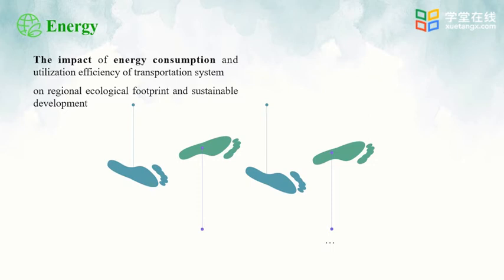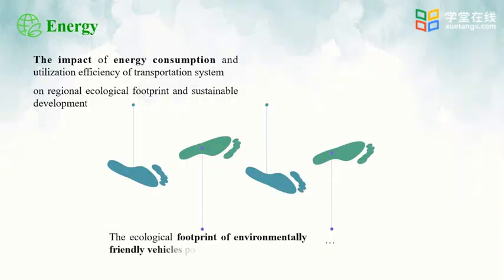As China is making its endeavor to promote new energy vehicles, how much ecological footprint can we reduce if we use a new energy vehicle for a year instead of an oil-fueled automotive? You can do some research if interested. This is the ecological footprint of environmentally friendly vehicles powered by alternative fuels. If a vehicle is not powered by fuels, we can say it is environmentally friendly, and we can calculate its ecological footprint to provide some basis for the research by the quantized data.